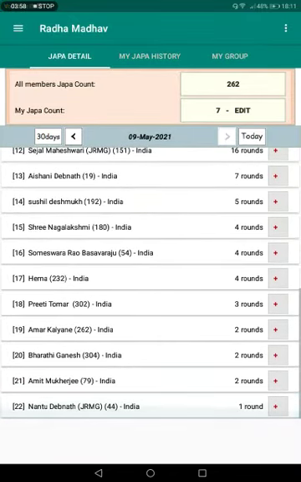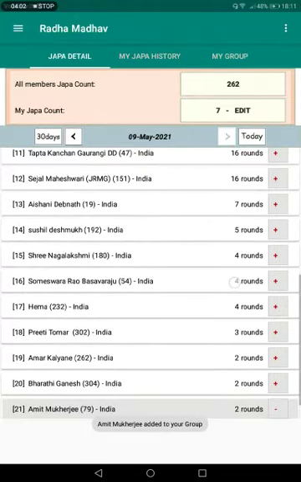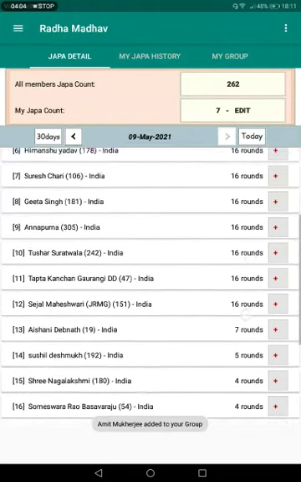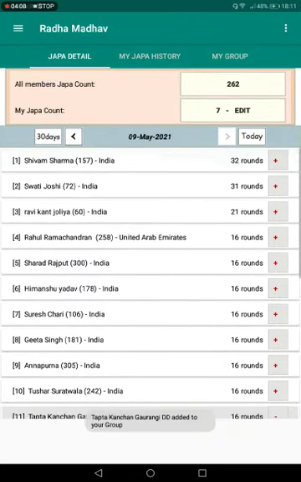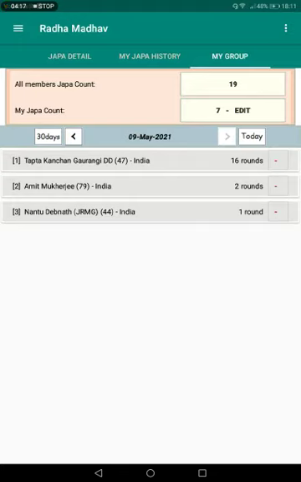Suppose I'm adding Nantu Debnath, Amit Mukherjee and Tapta Kanchana Gaurangi Devidasi. I have added these 3 to my group. I will go to my group, and here you can see that these 3 have appeared.